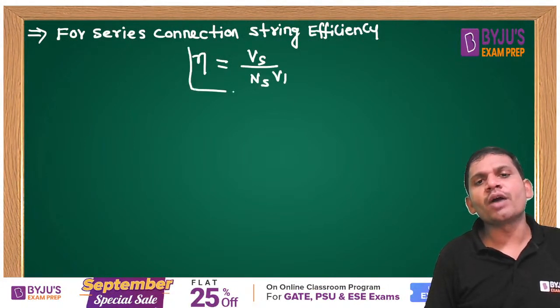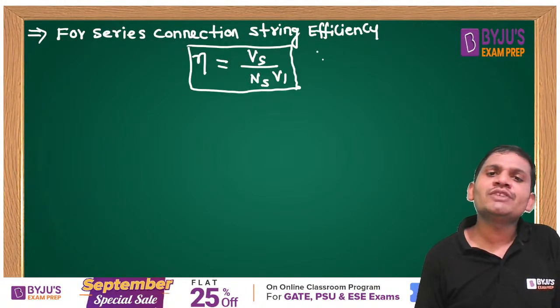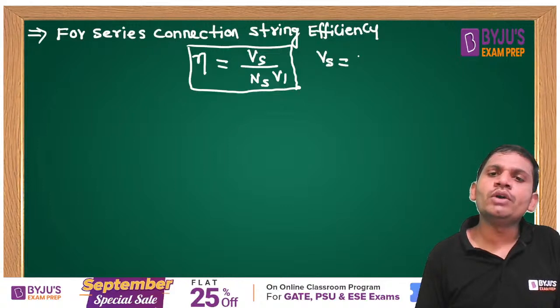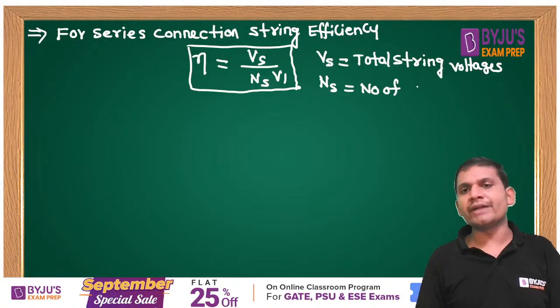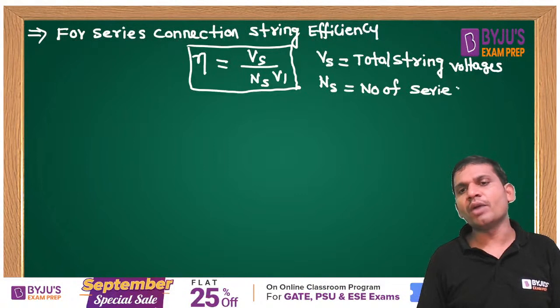Very important formula to solve the problems. What is Vs, students? Total string voltage. High voltages are taken as string voltages. What is Ns here? Number of series connected SCRs.